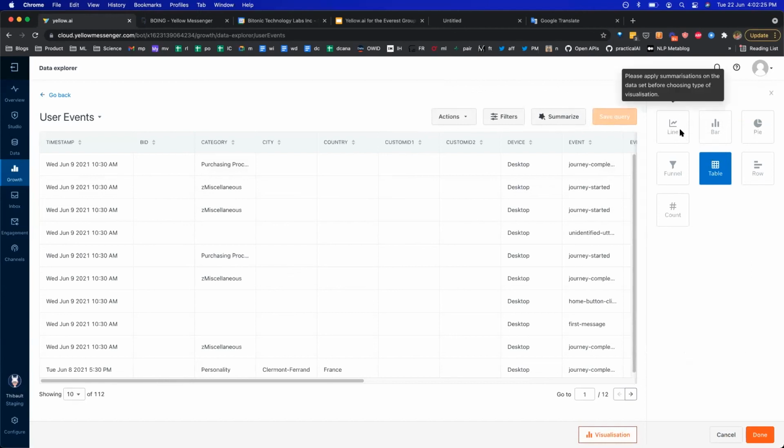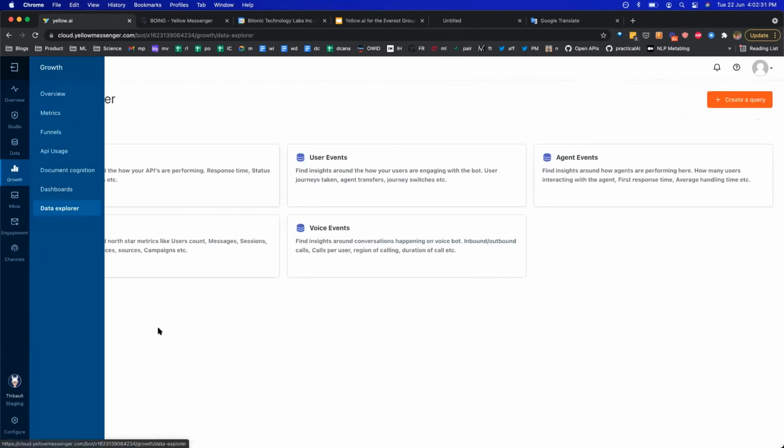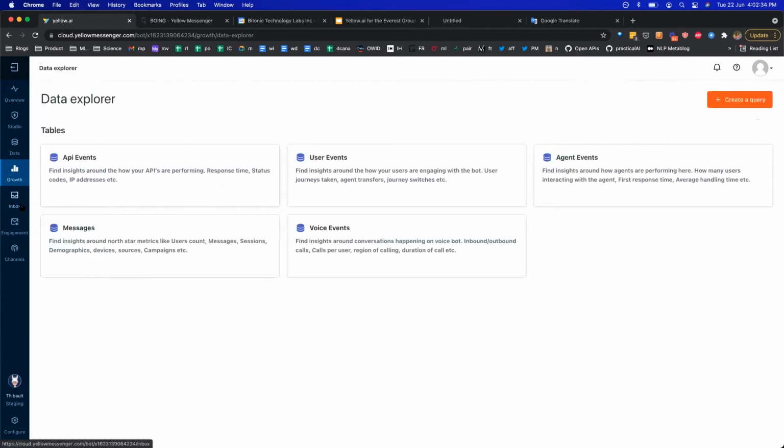Do you want a table visualization? Do you want to see it as a line, bar, etc.? So this gives you flexibility to measure and analyze all of your conversational data in detail.